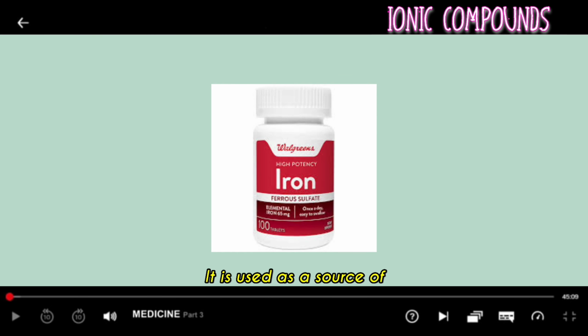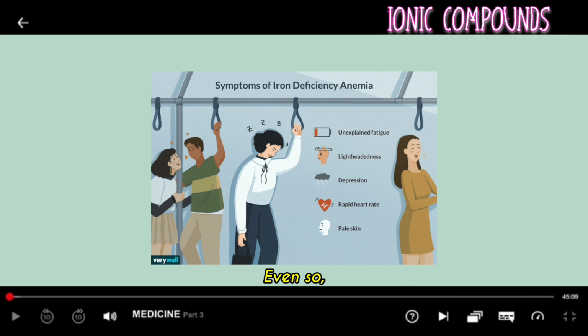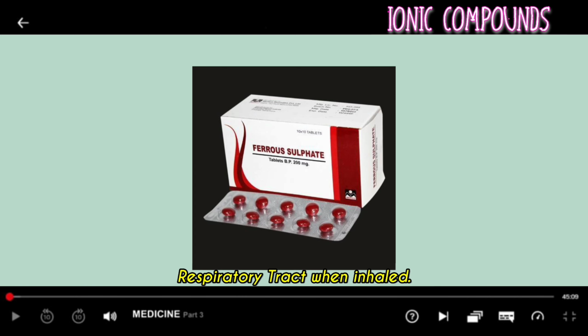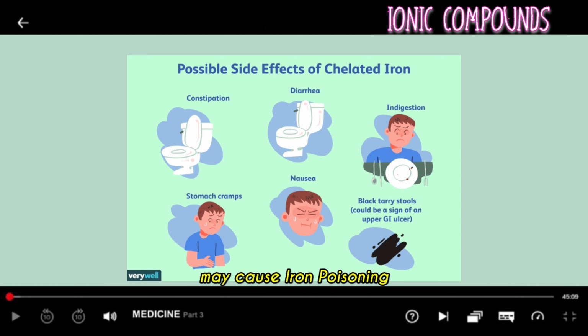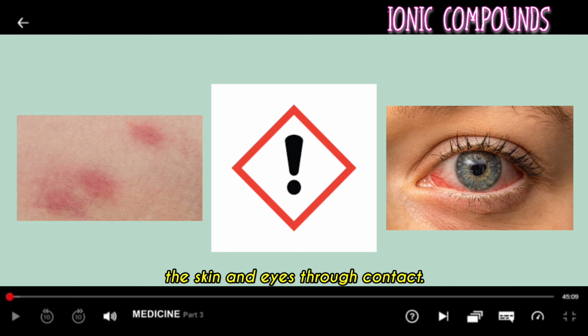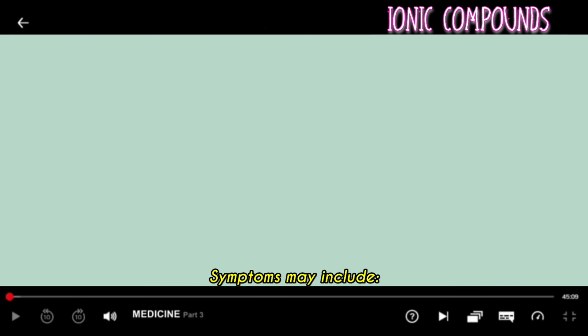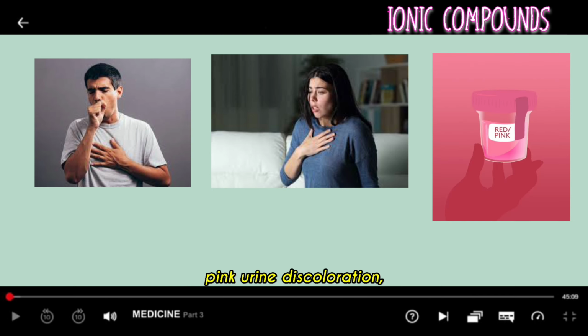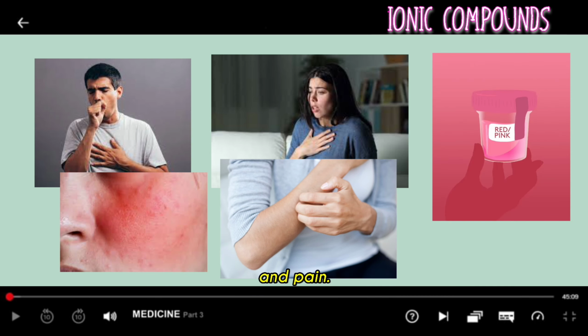It is used as a source of iron in the treatment of iron deficiency anemia. Even so, ferrous sulfate may irritate the respiratory tract when inhaled. Ingestion of large doses of the compound may cause iron poisoning. Ferrous sulfate may irritate the skin and eyes through contact. Symptoms may include coughing, shortness of breath, pink urine discoloration, redness, itching, and pain.